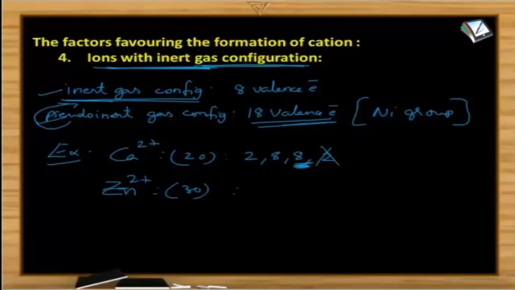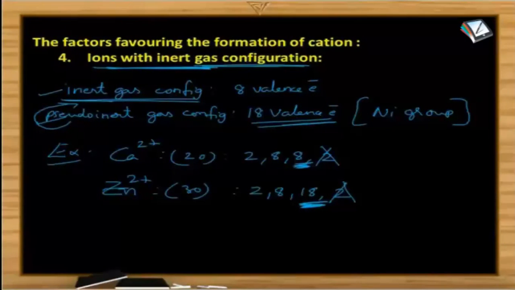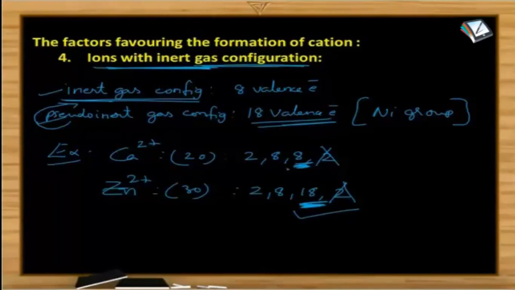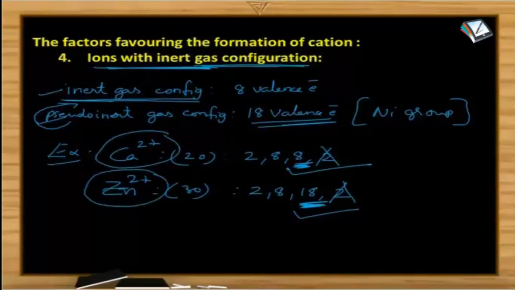So the electronic configuration of zinc is originally 2, 8, 18, 2. After losing 2 electrons, it has 18 valence electrons. So this is called pseudo inert gas configuration. When compared to the presence of 18 valence electrons, the 8 valence electron configuration is more stable. So both are formed, but calcium ion is formed more easily when compared to the zinc ion. That's what we are discussing.